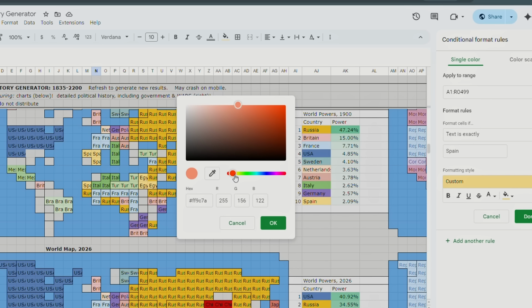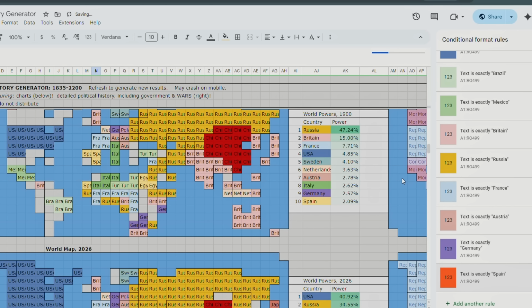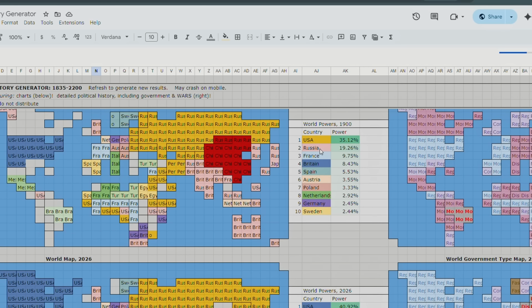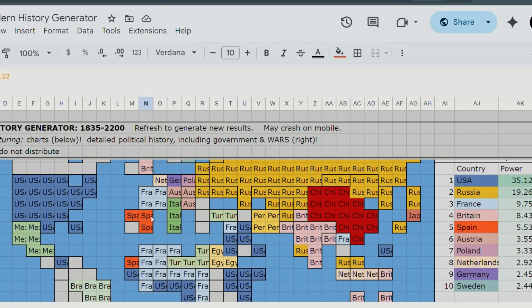Over here a little bit. There we go. Maybe a little bit more yellow, that's too close to India. Let's do that. Let's let it update for a second, and we can see Spain will change colors. There we go, so Spain is now a different color, so we can tell the difference between Egypt and Spain.